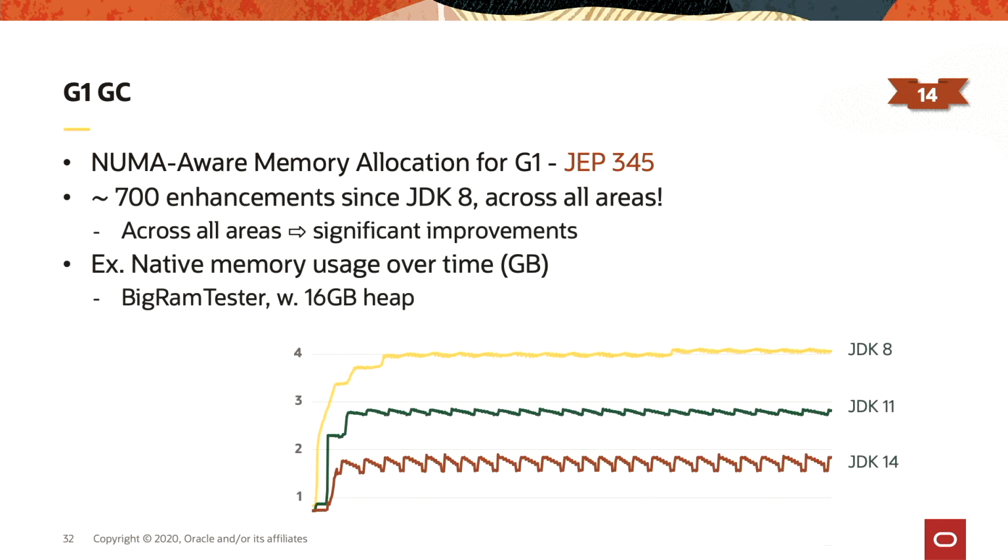greatly improve G1. For example, this chart shows the additional native memory needed to handle a 16 GB heap with G1. And as you can see, in JDK 8, it was around 4 GB. It then went down to around 2.7 GB in 11, to finally be around 1.7 GB in 14. That's a huge improvement.